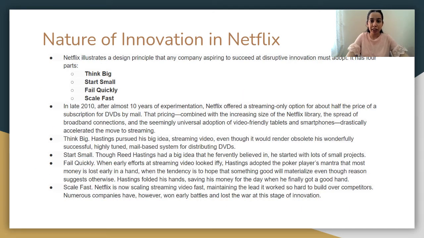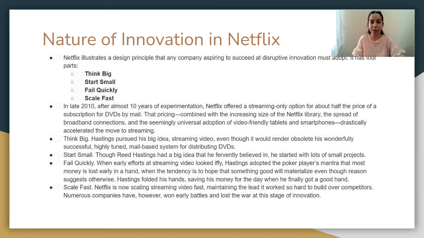The nature of innovation in Netflix can be described as disruptive innovation. It has four basic principles: think big, start small, fail quickly, and scale fast. Even as Hastings built the DVD business that toppled Blockbuster, he was guided by the big idea that mailing people DVDs was merely a way station on the road to streaming video. In late 2010, after almost 10 years of experimentation, Netflix offered a streaming-only option for about half the price of the DVD-by-mail subscription.